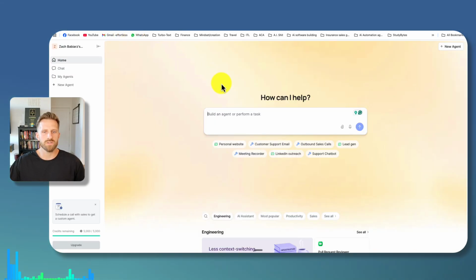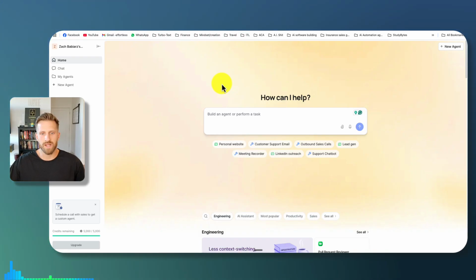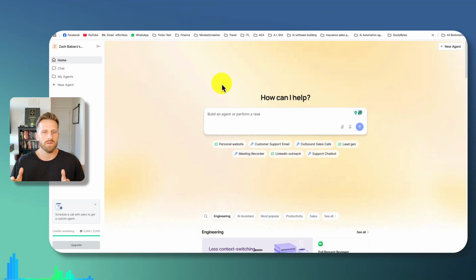And I just discovered the software called Lindy, and I'm about to test it out for the first time today. I've never tried it. It looks cool. Usually you just put English words in and it spits out an AI agent apparently.